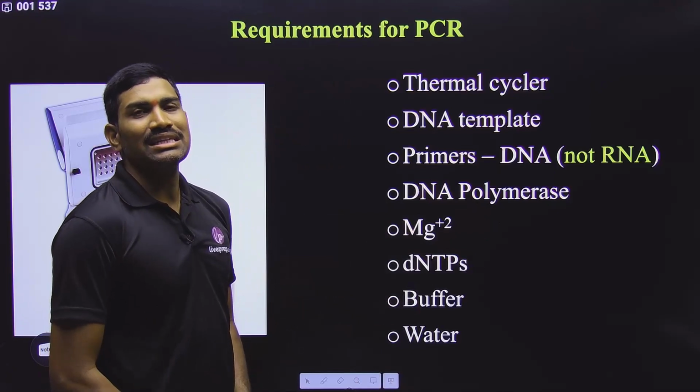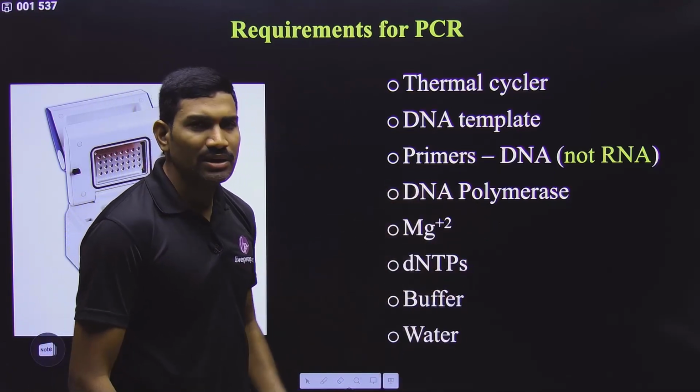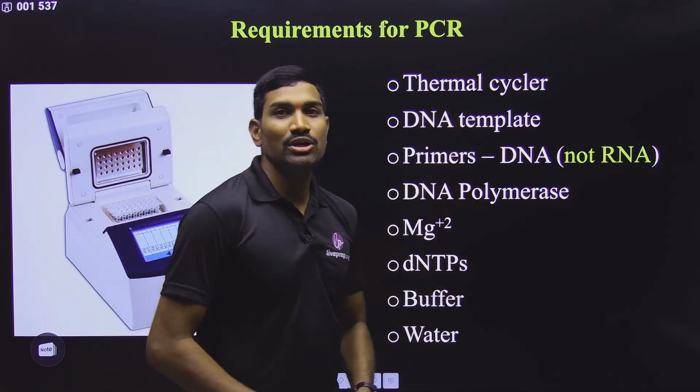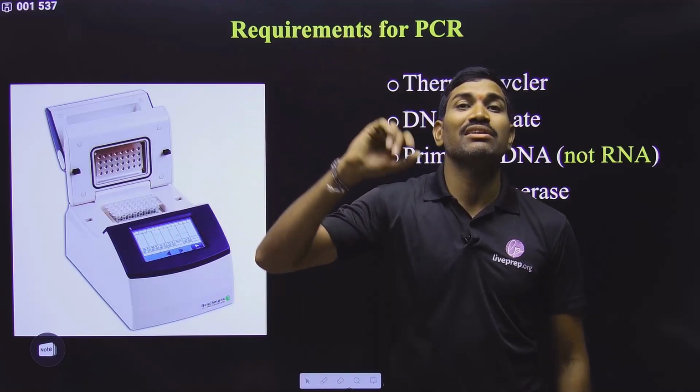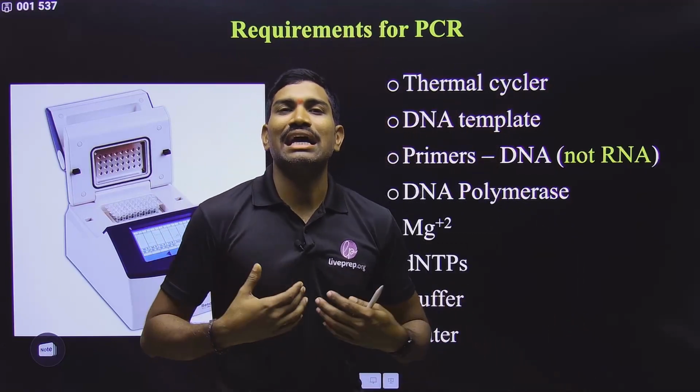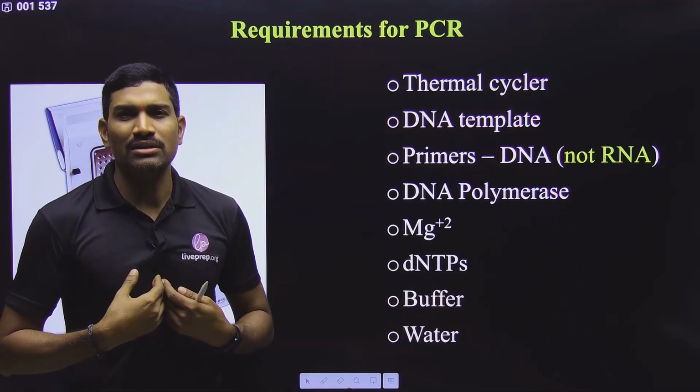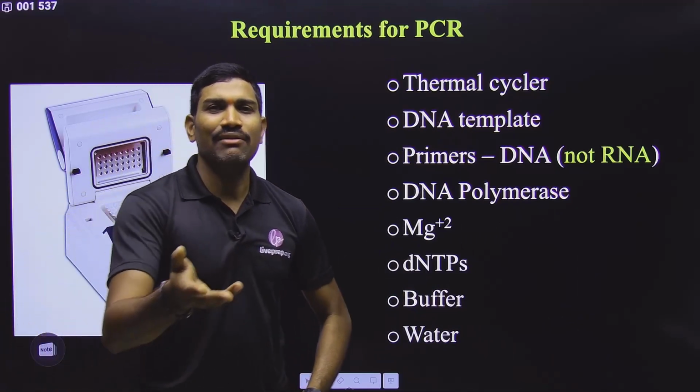And then Taq DNA polymerase. Please remember, here we are going to a temperature of approximately 94-95 degrees centigrade. If you are using the normal DNA polymerase from E. coli or human, it will be denatured after 40 degrees centigrade.